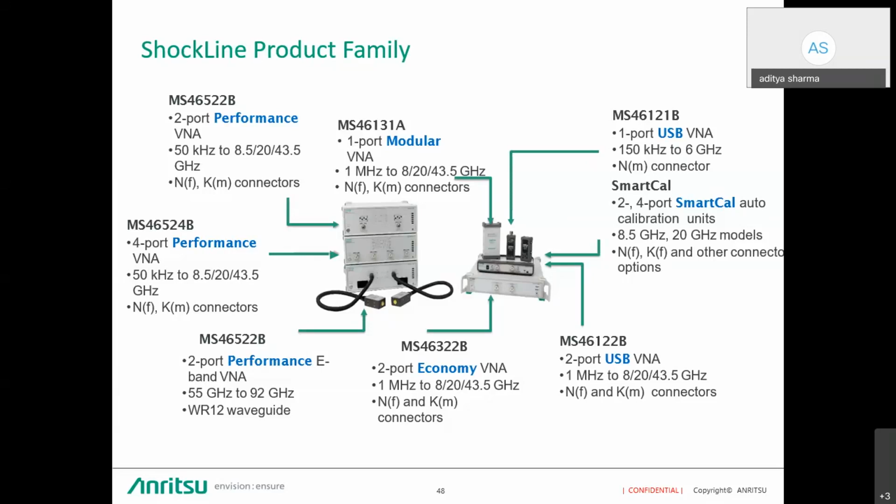And we also have an E-band, which is 55 gigahertz to 92 gigahertz. A customer who is working only in the higher range and does not need to go into the lower range can directly go for the E-band VNA, a 2-port performance VNA that covers the frequency range from 55 gigahertz up to 92 gigahertz.